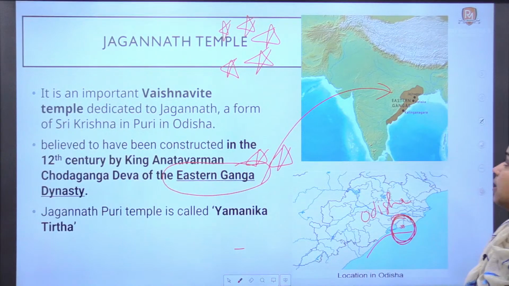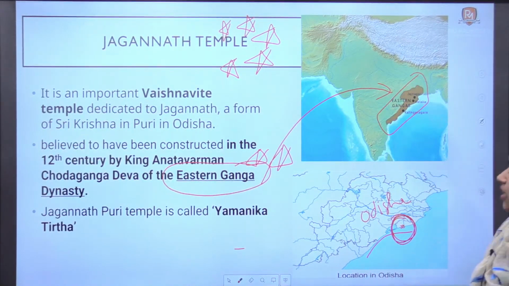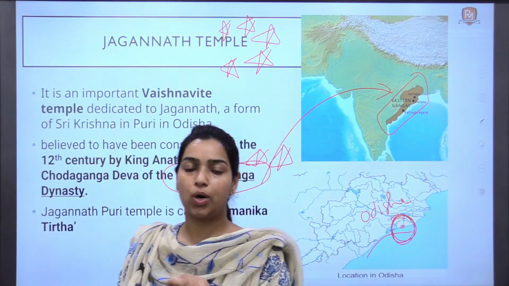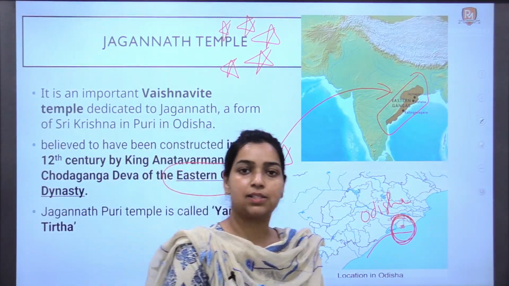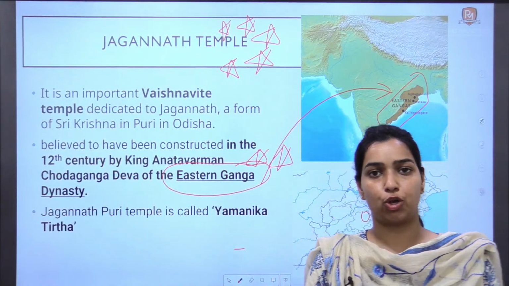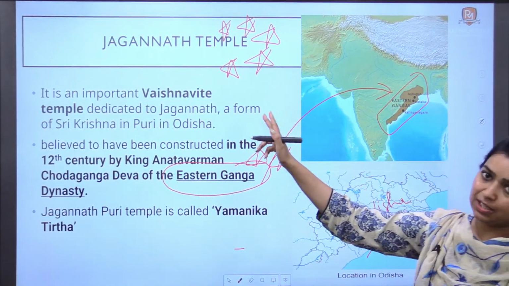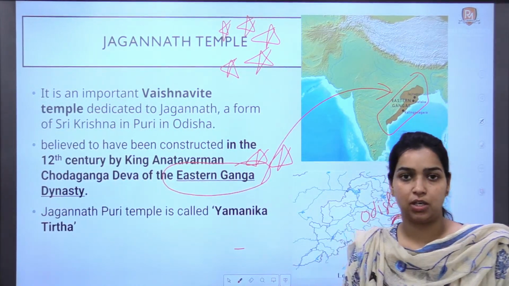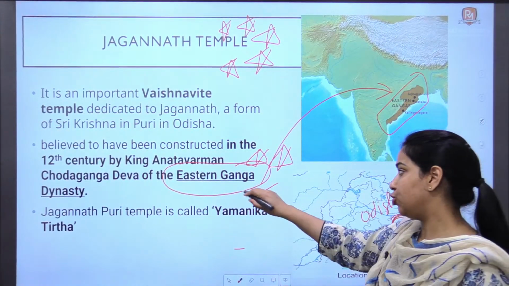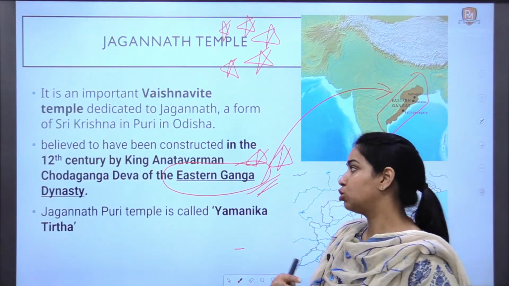You can see its geographical location. Today's areas of Orissa were occupied by this Eastern Ganga dynasty. Its architecture is also very important from your prelims and mains perspective, so do cover it. Jagannath is one important temple. There is another important temple that this dynasty built. You must know about that also. We will discuss that in some time.